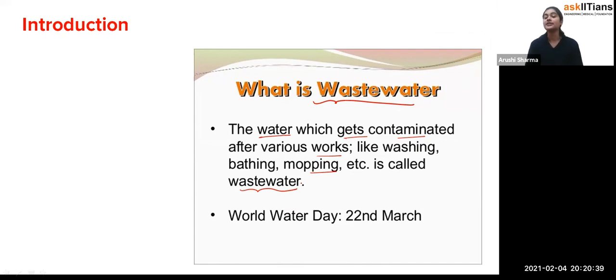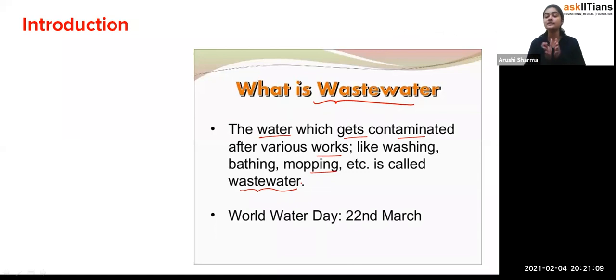Exactly. Students, when we use water, during washing or bathing, so many things get involved in it. For example, if you're washing clothes, we use water, and in that water we have soaps and detergent. When the clothes are washed, the impurities, dirt, grease or oil particles present on the cloth also get dissolved in that water.